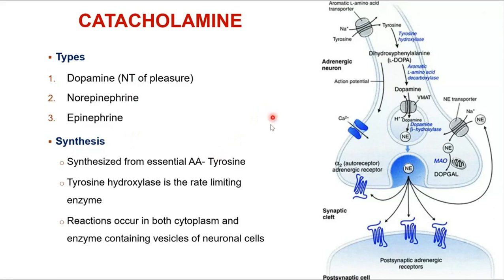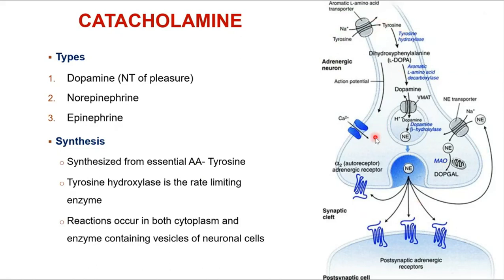So they are synthesized from their basic substrate, which is the amino acid tyrosine. Where is this tyrosine coming from? From the extracellular fluid, or from your nutrients. It is coming to the blood, and from the blood it gets inside. This is a nerve terminal we are talking about.